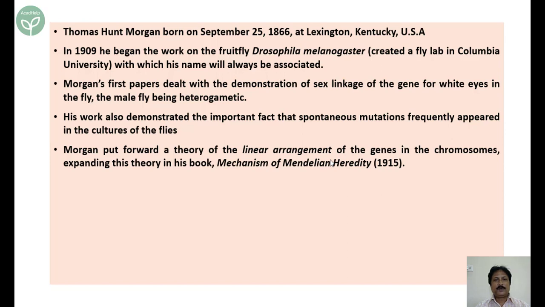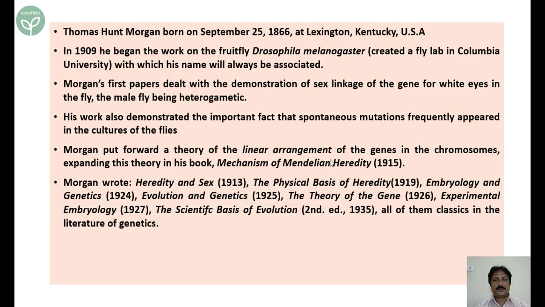Morgan put forward a theory of linear arrangement of genes in the chromosome. That means genes are in a straight line, arranged in the chromosome. He expanded this theory in his book, Mechanism of Mendelian Heredity in 1915. Morgan wrote many books. Heredity and Sex in 1913, Physical Basis of Heredity in 1919, Embryology and Genetics, and many other books.